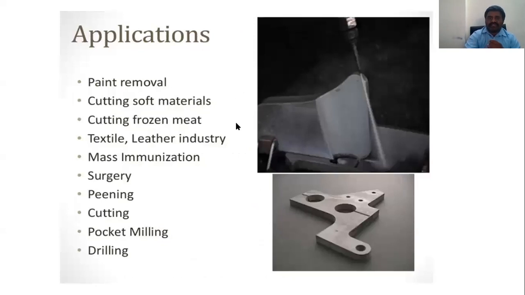And the applications we know: it can remove paint and cut soft material, and frozen material also. Frozen meat also we can cut with this, because no corrosion takes place. So frozen meat can be cut by using the water jet machining process. Also textile, leather, mask emission, surgery. We are going with that, and peening, cutting, pocket milling and drilling also we can do by this abrasive water jet machining.